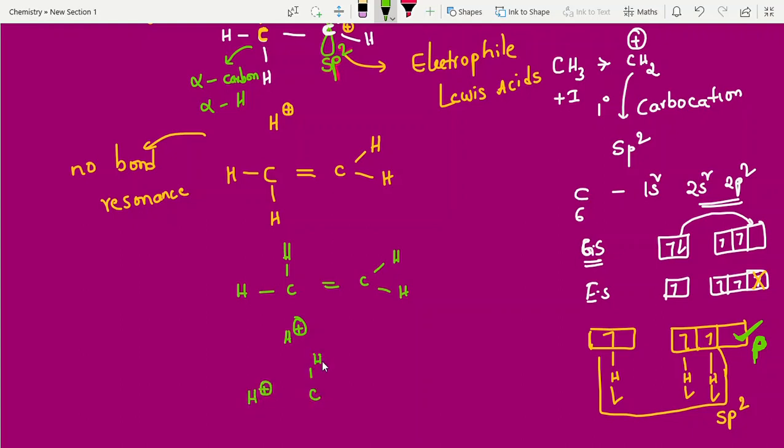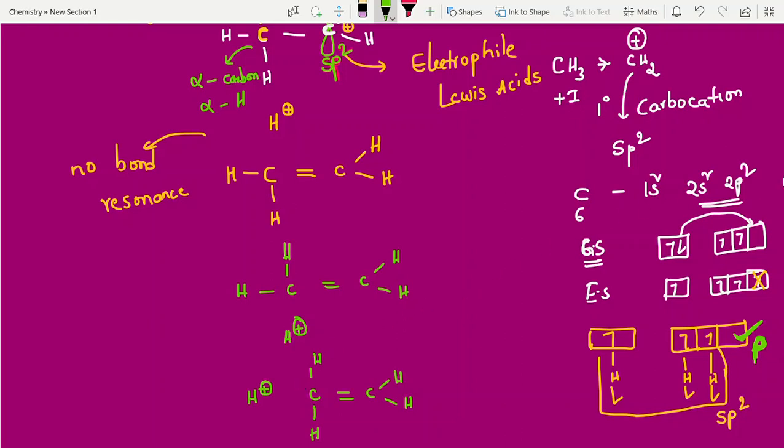It is a very important point for competitive exams. We have easy tricks also, don't worry. For a theory examination we have to explain. So hyperconjugation structures are directly proportional to alpha hydrogens. If hyperconjugation structures are more, it is more stable. I will write the conclusions.